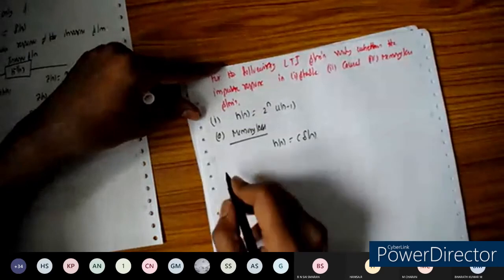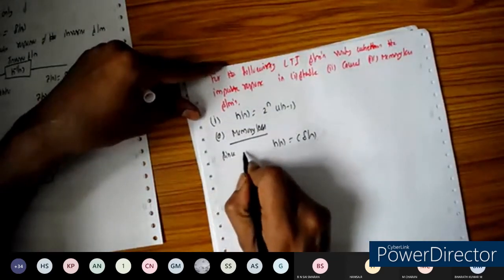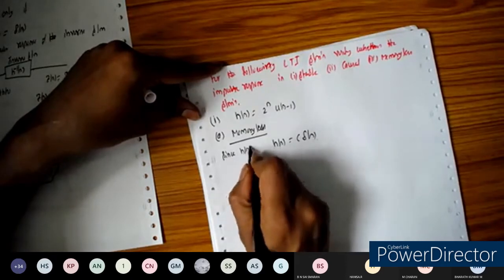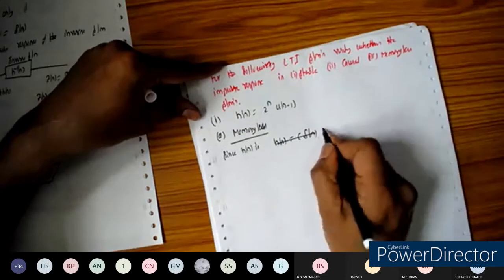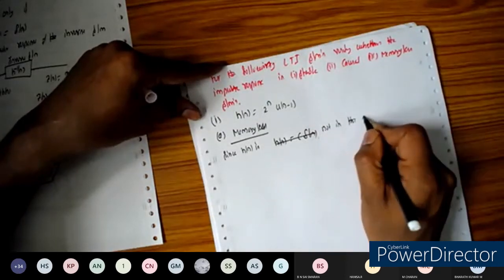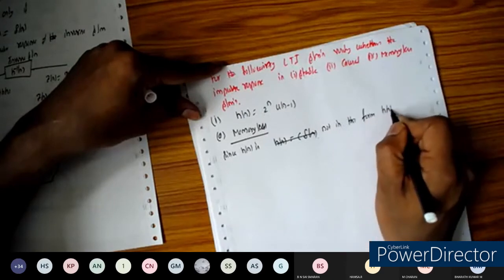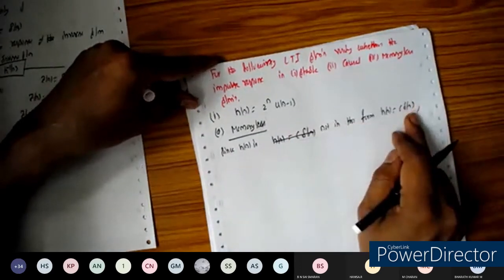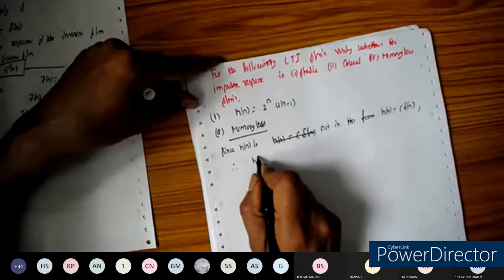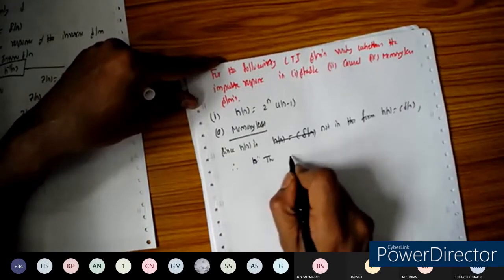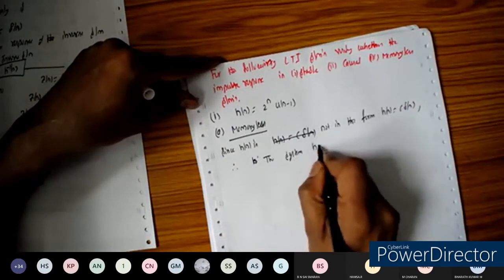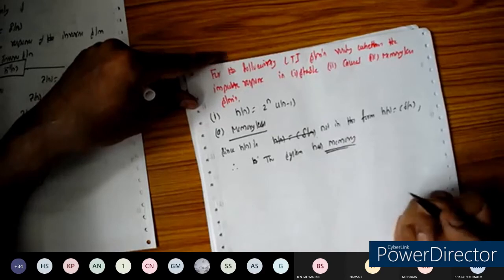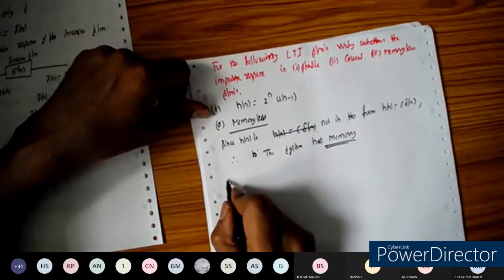Since h of n is not in the form h of n equal to c into delta of n, therefore the system has memory. So done.